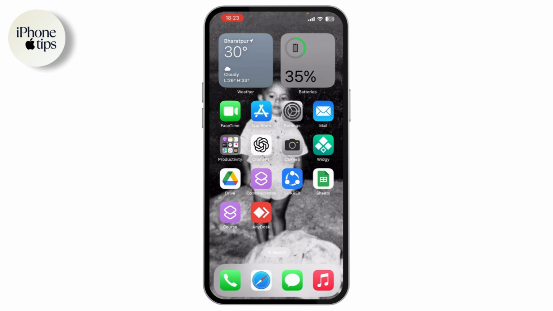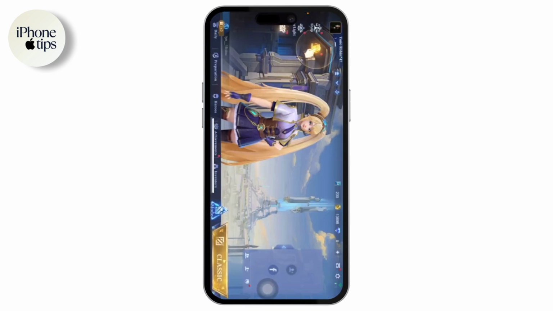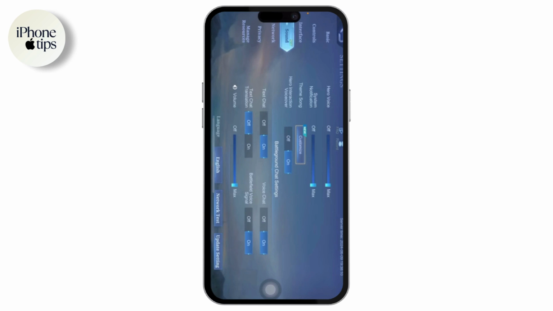Now press the volume up button to increase your device volume. Next, launch the Mobile Legends application. After opening Mobile Legends, you will have this kind of interface. Now you just need to simply go with settings, which is on the top right. Once you're on your settings here, you will have this kind of interface.